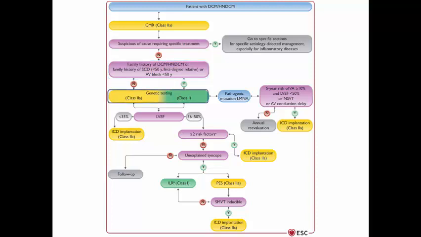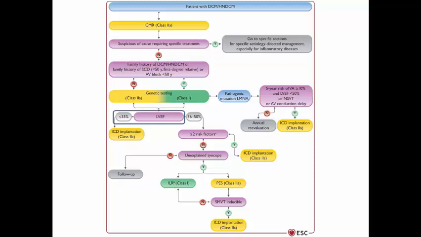If there is evidence, go for genetic testing as class 1. No evidence for these risk factors, still genetic testing is indicated. We need to detect if there is evidence of the pathogenic lamin gene mutation, and according to this we calculate the 5-year risk of ventricular arrhythmias. If it is more than or equal to 10% and ejection fraction less than 50, or non-sustained VT or AV conduction delay, go for ICD implantation. If there is no evidence, just annual re-evaluation.